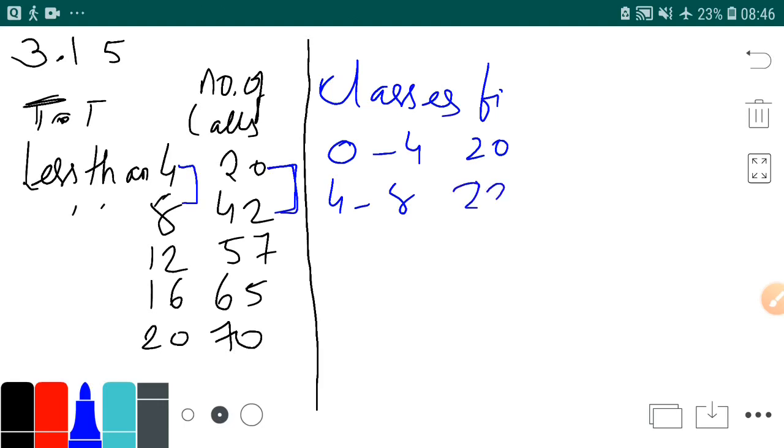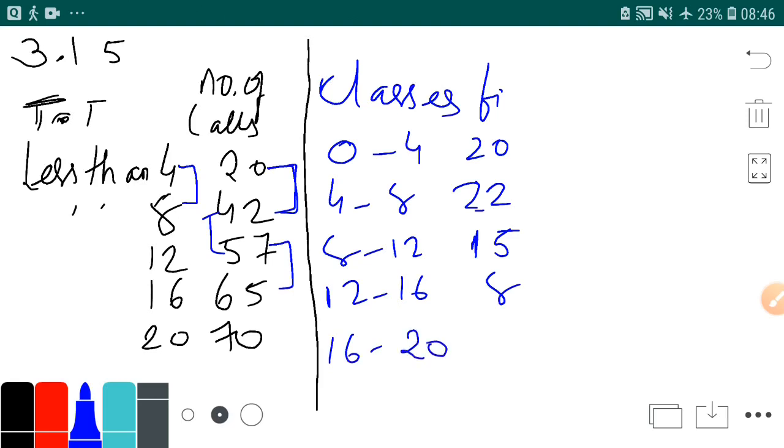Then 8 to 12. So 8 to 12 is 57 minus 42, that is 15. Then 12 to 16, 65 minus 57, that is 8. Then 16 to 20, it is 5. So now you can do the total: 20 plus 22, 42, 57, 65 and 70. So you have formed the classes.